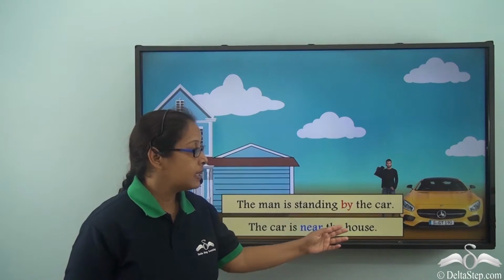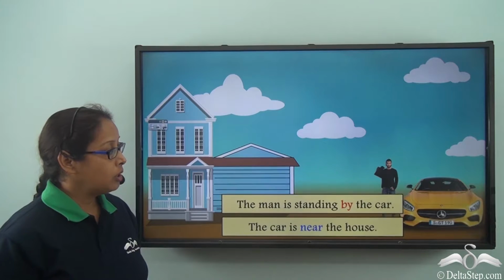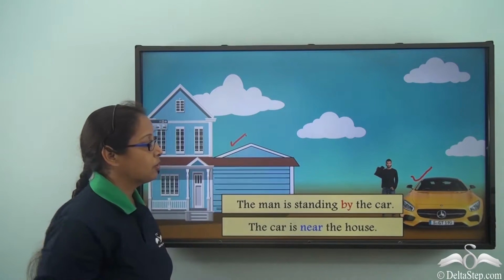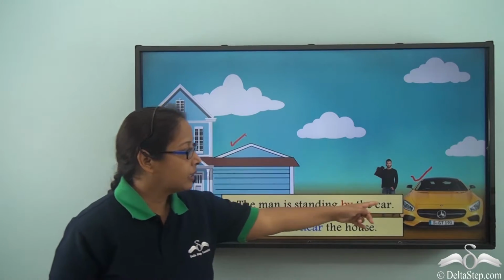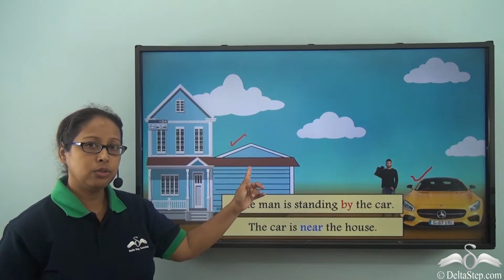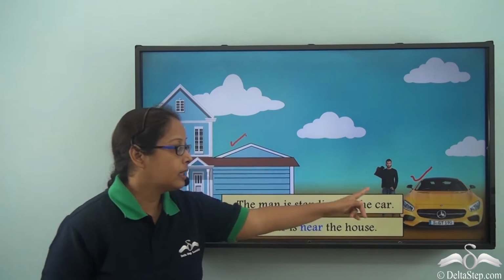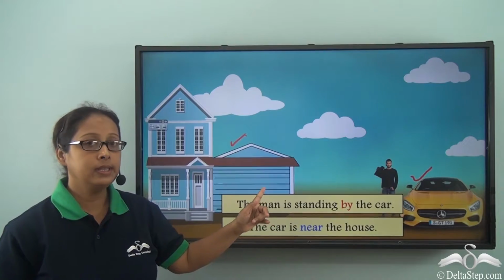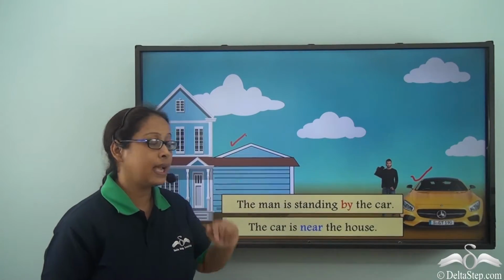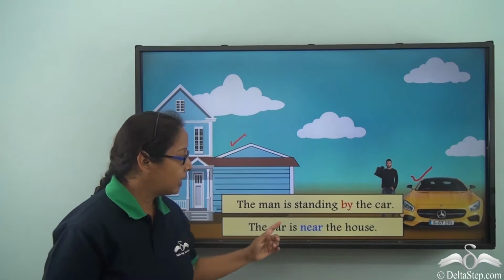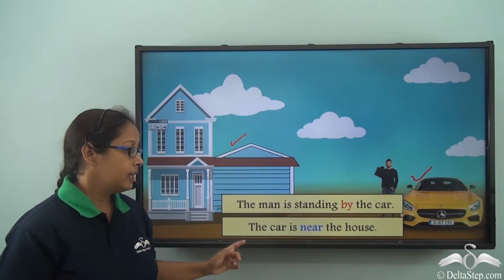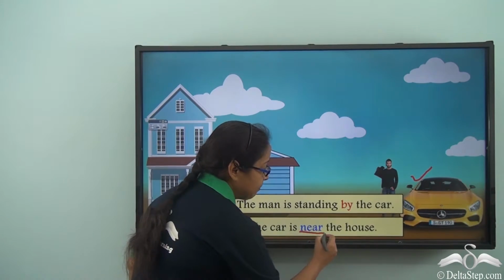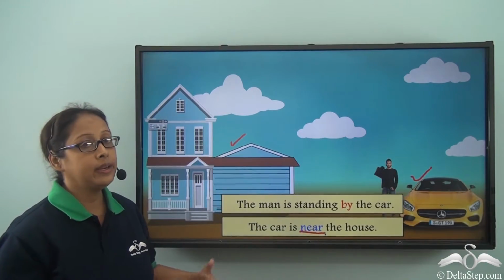The car is near the house. So this is the car we are talking about and here is the house. So we can see that the car is close to the house. But can we say that the car is by the house? Is it that way in the picture? No, it isn't. So it is not exactly beside the house. So we cannot say that the car is by the house. But we can definitely say that the car is near the house. Near is the preposition which tells us where the car is.